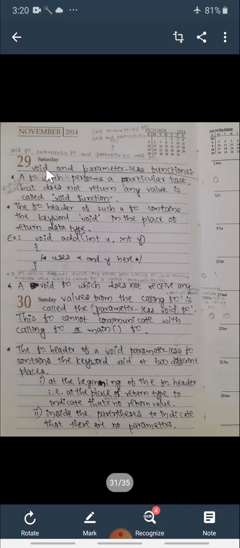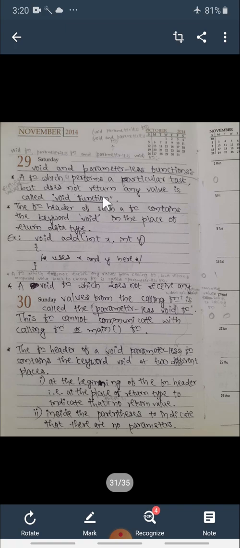Okay, a function which receives values and performs a particular task, but that function does not return any value, is called a void function. I think you understood it. What is the meaning of void function?